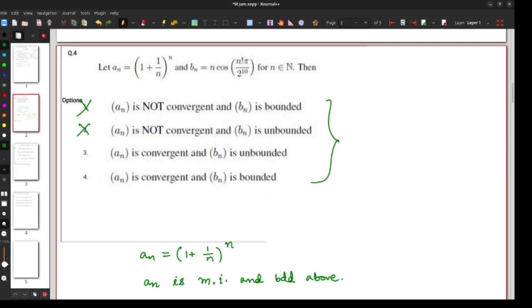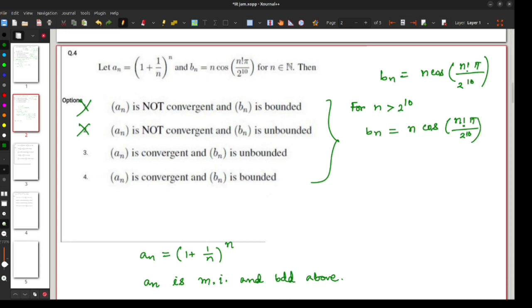Now consider the sequence bn. Bn is n cos of n factorial pi by 2 to the power 10. Now for n greater than 2 to the power 10, we get that bn is n cos of n factorial pi by 2 to the power 10, and since n is greater than 2 to the power 10, n factorial by 2 to the power 10 must be an even integer.